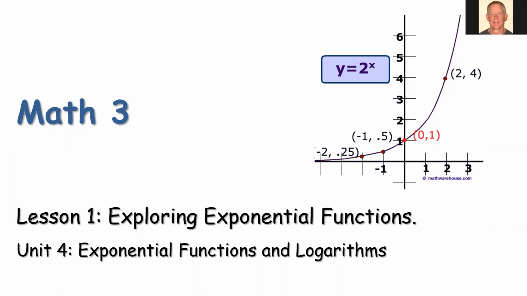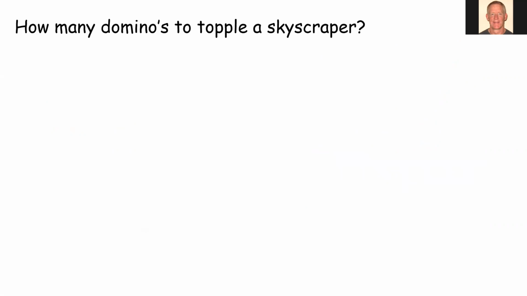So let's make a connection first with the activity we did before this, where we asked the question, how many dominoes would it take to topple a skyscraper? Now, you already worked through that problem, and we found that it was around 28 or 29, if we started with the first domino being only 5 millimeters tall, but each one was 1.5 times larger.